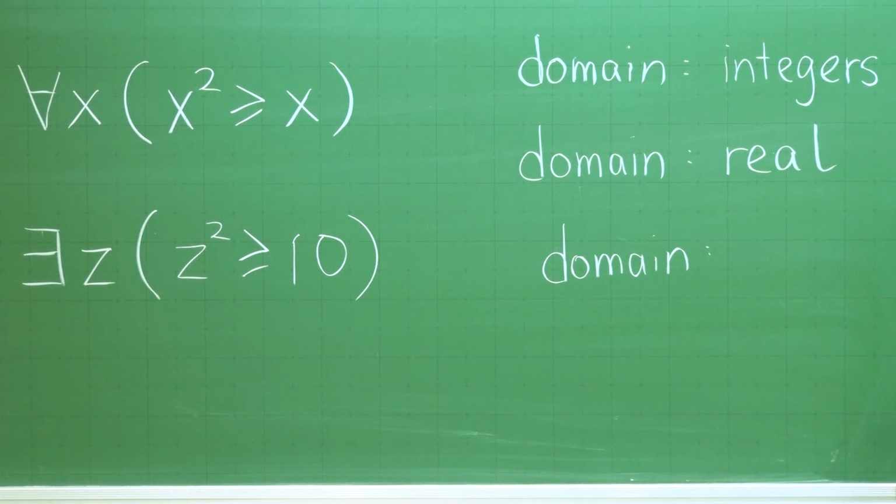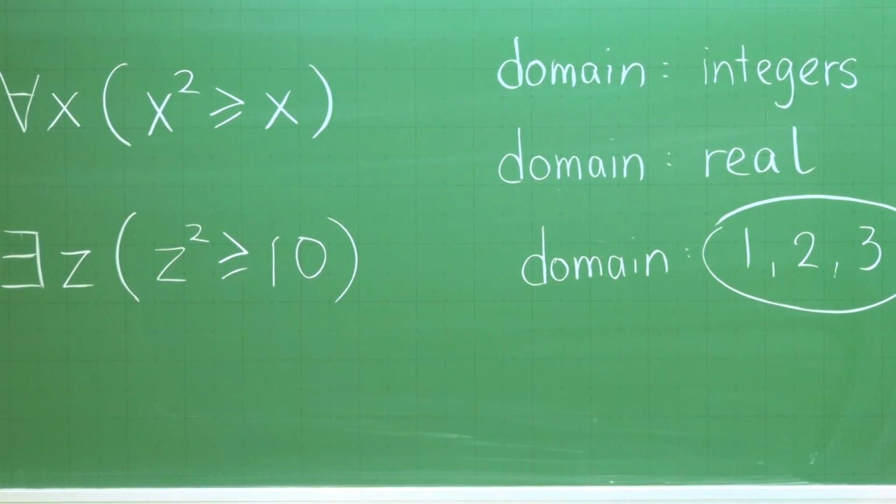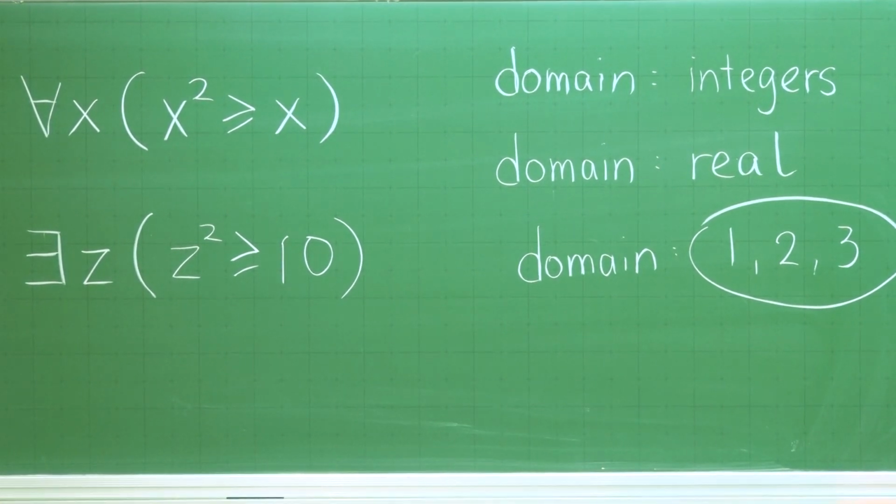The domain need not be always very, very large. We need not choose a domain to talk about integers, or real numbers so that the domain contains infinite things. So we can define a domain that x can choose from. Maybe you can just choose x to be 1, 2, or 3. This is the domain that you have. You cannot choose x from anything else. So 1, 2, 3.